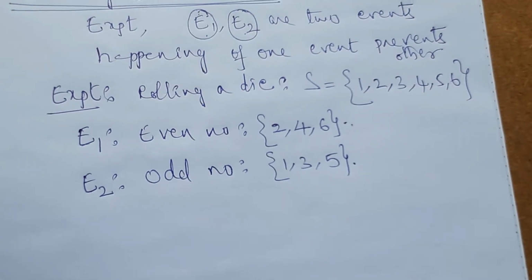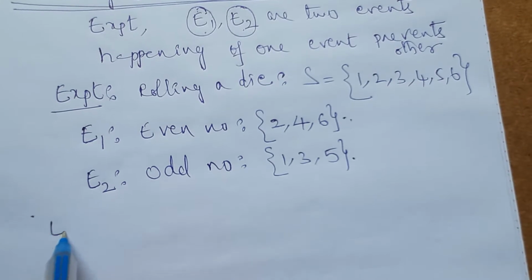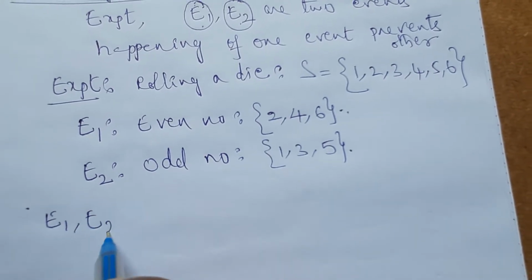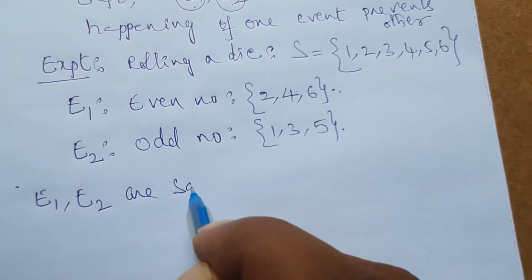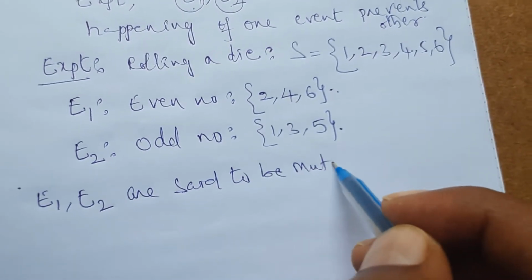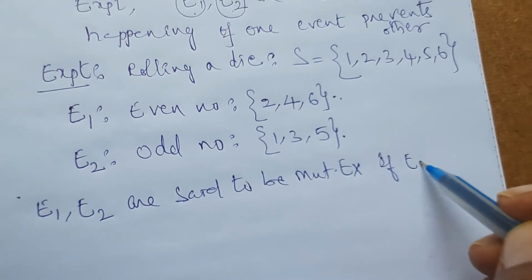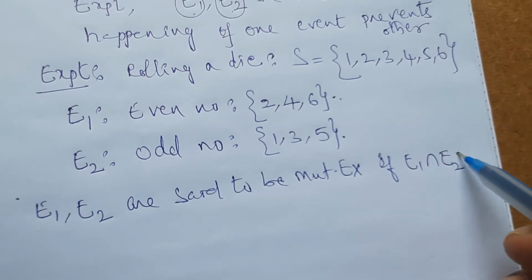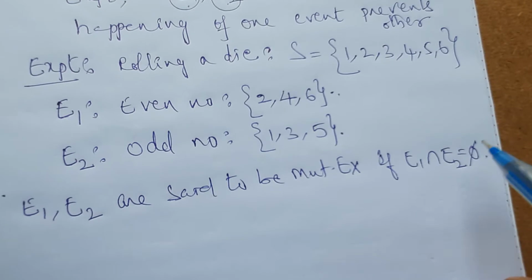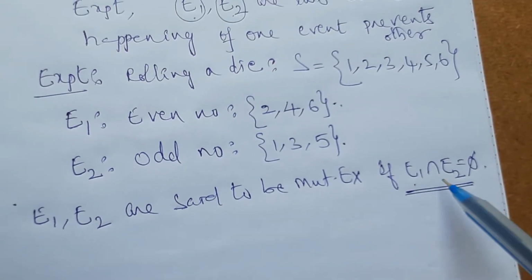In the set theory concept, how can I explain? E1, E2 are said to be mutually exclusive events if E1 intersection E2 is equal to the empty set, which means there is no common region between E1 and E2.